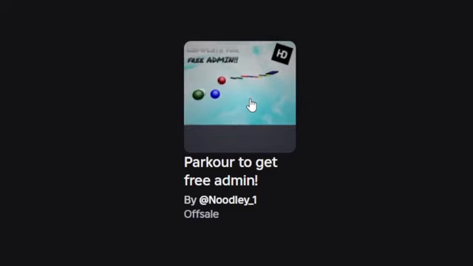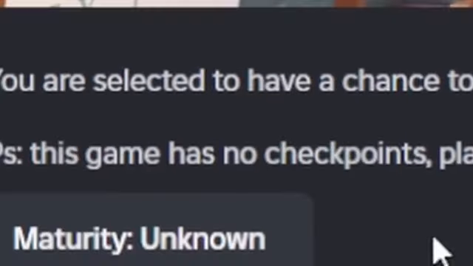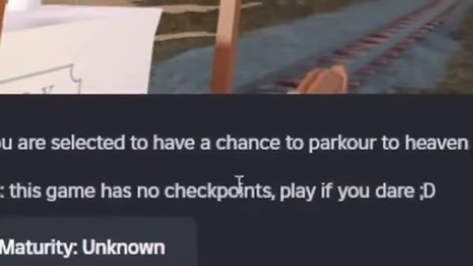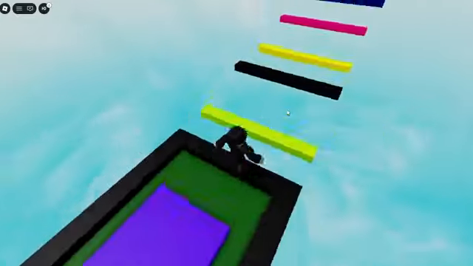Yeah, this was my first game. Can we just take a second to admire this description? You are selected to have a chance to parkour to heaven and get admin. P.S. This game has no checkpoints. Only reason this game had no checkpoints is because I didn't know how to make them. And looking back, it was so bad.